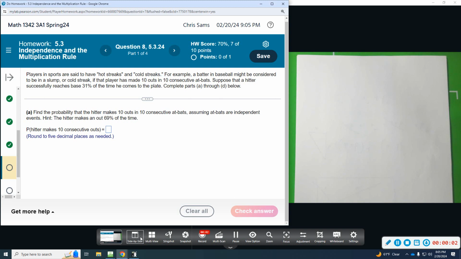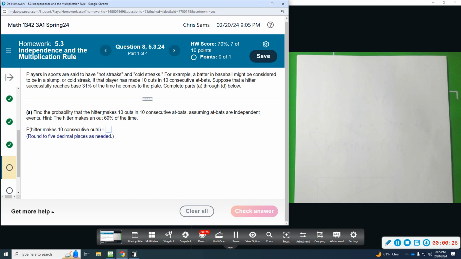All right, number 8 says players in sports are said to have hot streaks and cold streaks. For example, a batter in baseball might be considered to be in a slump or cold streak if the player has made 10 outs in 10 consecutive at-bats. Suppose that a hitter successfully reaches base 31% of the time he comes to the plate. We're going to complete parts A through D.